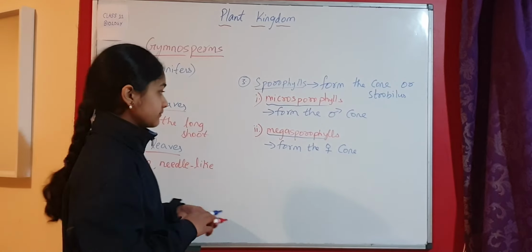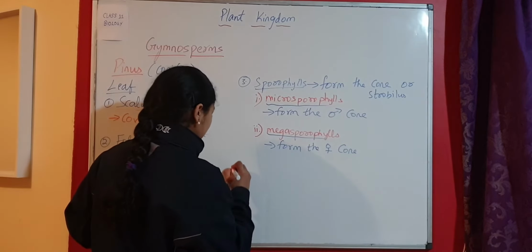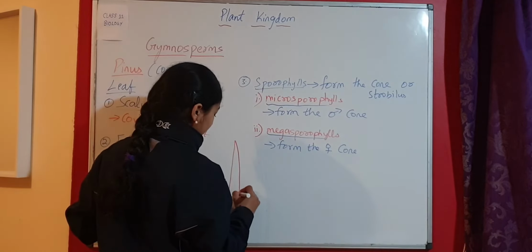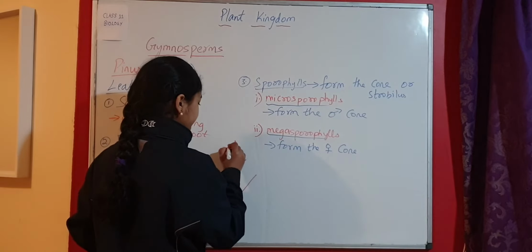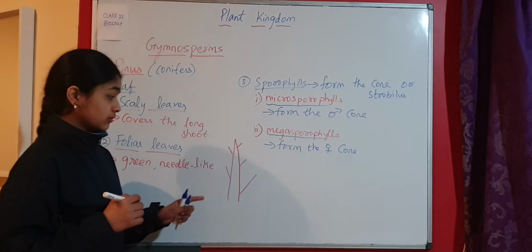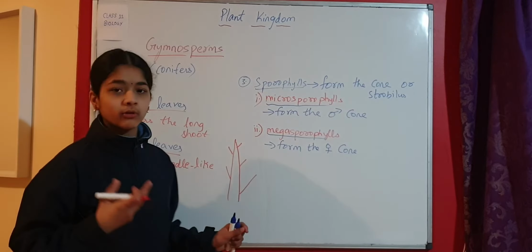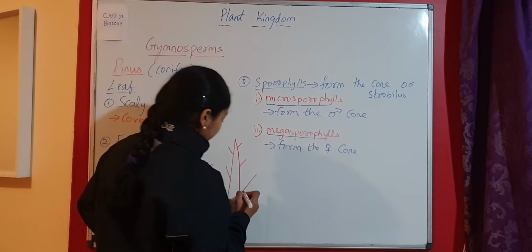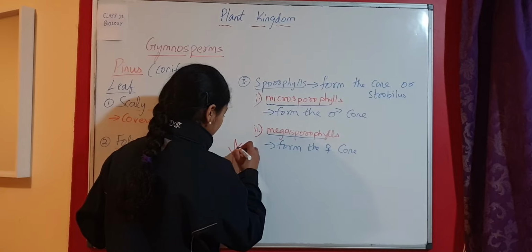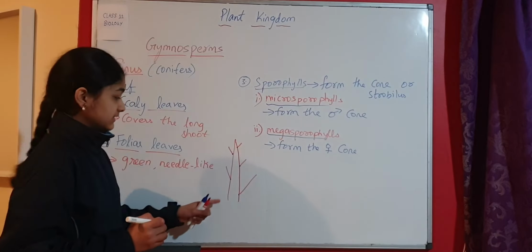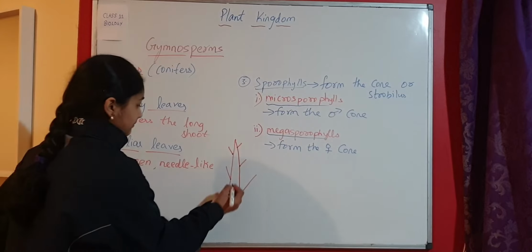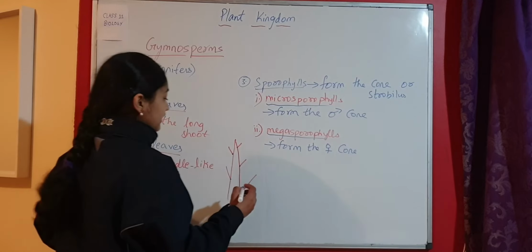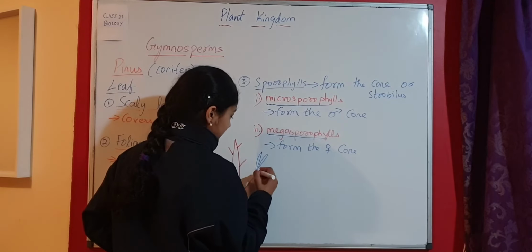Coming to the structure, so we have this long shoot, and then we have the dwarf shoots, and here we have the bud at the tip. So long shoot has unlimited growth. It has bud at the tip or terminal bud, and we have these dwarf shoots, and from these scaly leaves, these dwarf shoots arise, and these scaly leaves cover the long shoot. And above these dwarf shoots, the foliar leaves arise. So they are more or less needle-like.